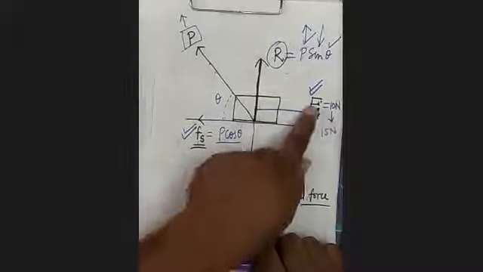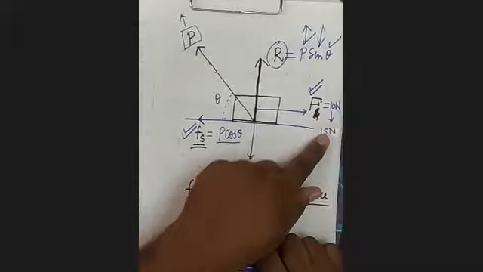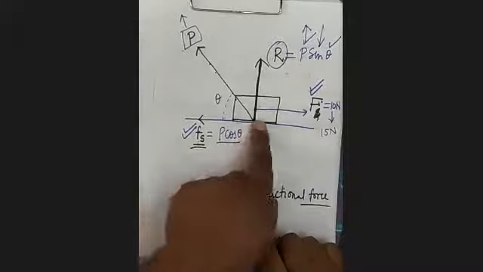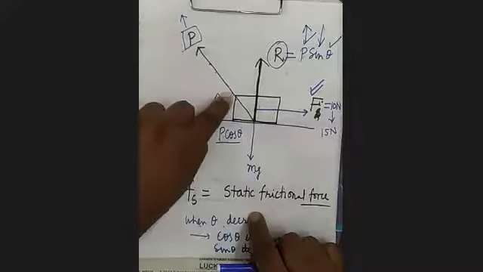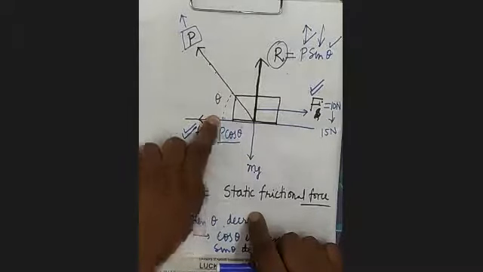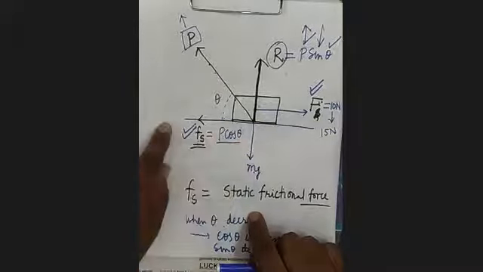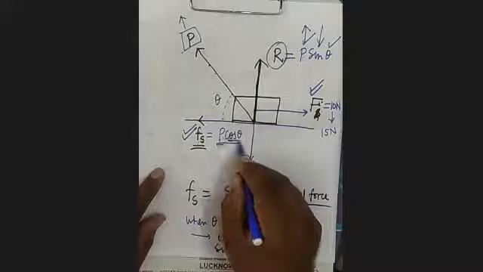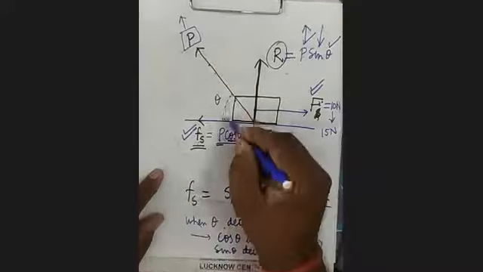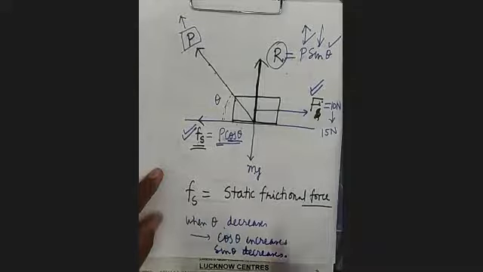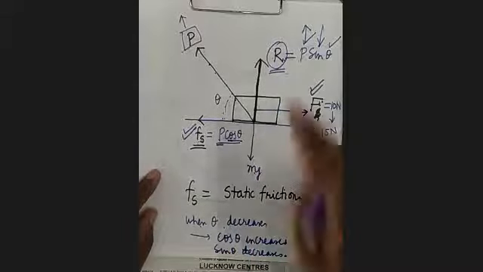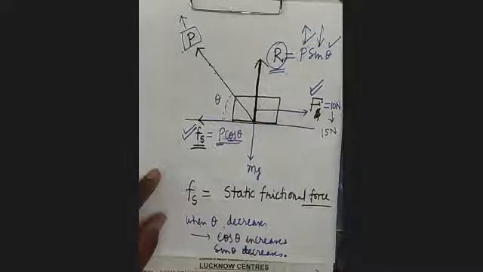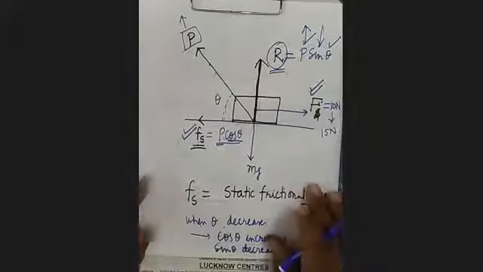When you have increased the magnitude from 10 to 15, the body is still not moving. What has happened? P has increased in magnitude, but theta has decreased. Because of this, the horizontal component increases because P has increased and cos theta is also increasing with the decrease in theta. But what will happen to R? R will remain as it is. R will remain equal to mg. There will be no change here. It's clear?